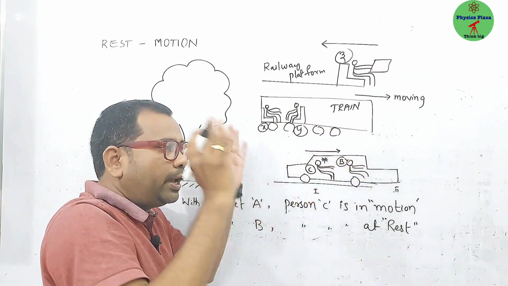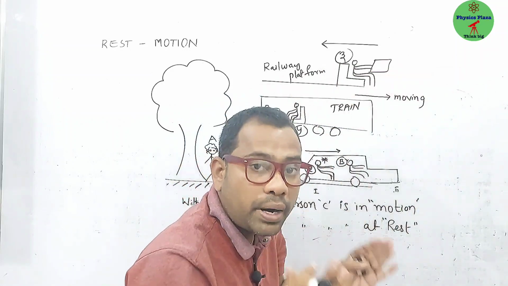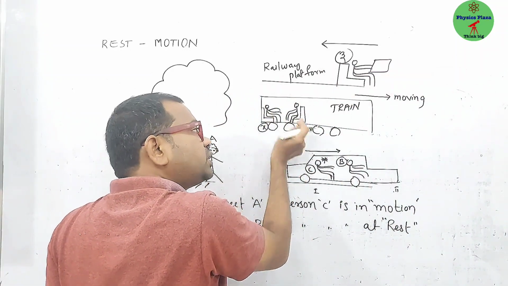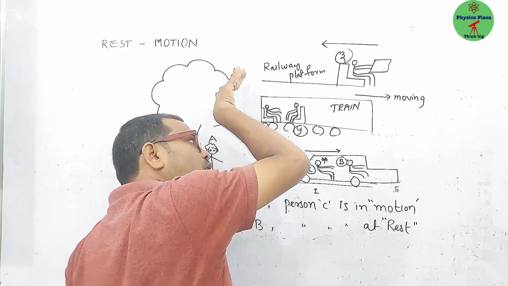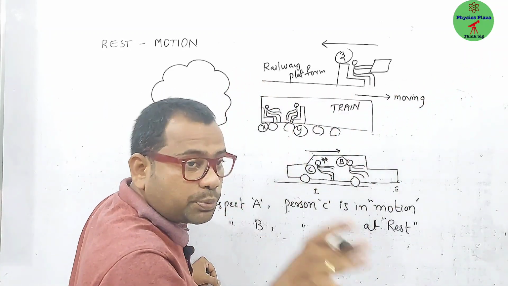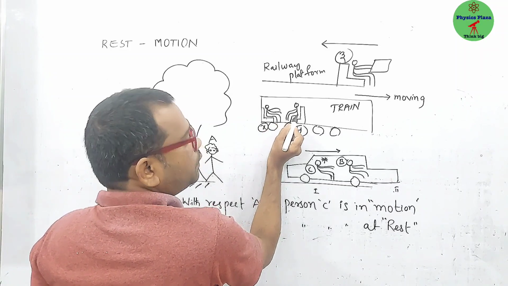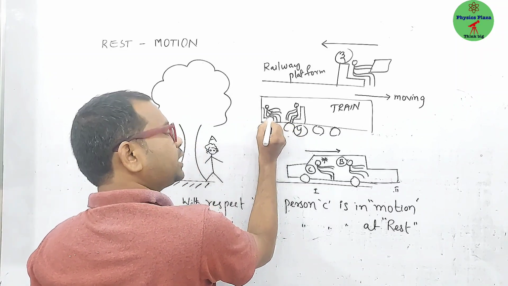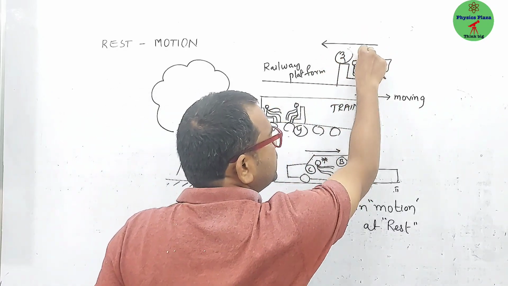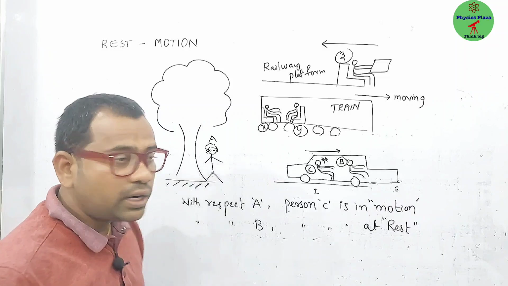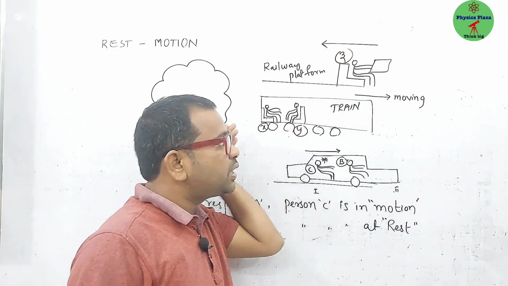But at the same time, these two persons are in the train and the train is moving. Train is moving means what? Along with the compartment, they are in motion. But with respect to each other, for this person X, this person Y is at rest. For this person Y, this person X is at rest. But for these two persons, this person Z is in motion, or else for this person Z, these two appear as if they are in motion.